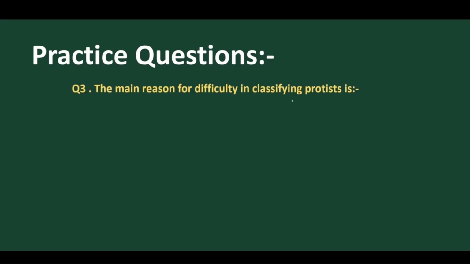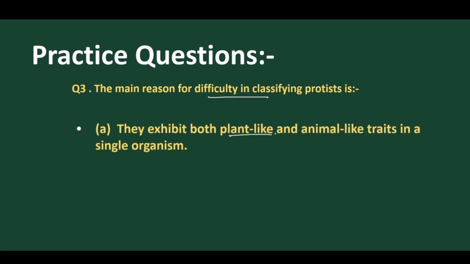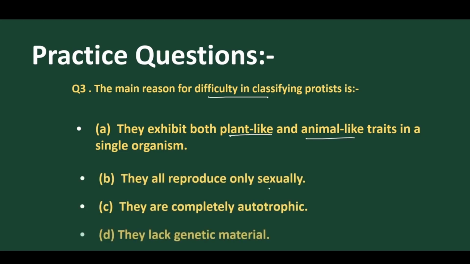Now, the main reason for difficulty in classifying Protista: it is very difficult to classify because they have both plant character and animal character, so we are unable to differentiate. They all reproduce only asexually or completely autotrophic? No, these are not the points. So the best answer is that they exhibit both plant-like structure and animal-like traits.